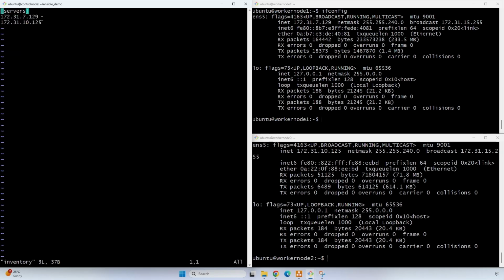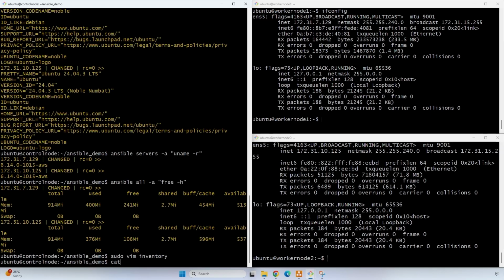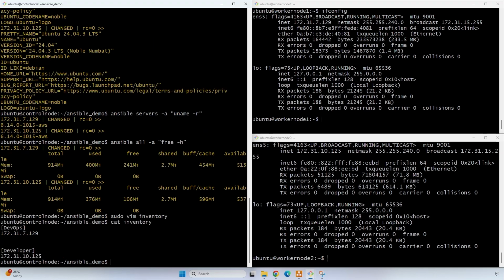Let's divide these servers. I am keeping this server IP inside another group. We have divided these IPs with a group name. So we have two groups as of now in the inventory file, one is DevOps and one is developer. So we can perform particular actions related to a particular group only.